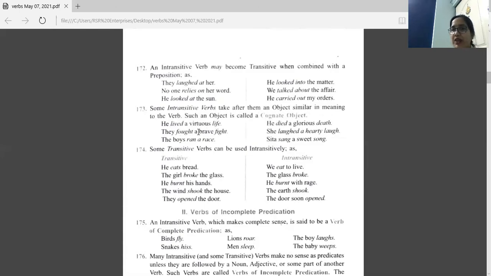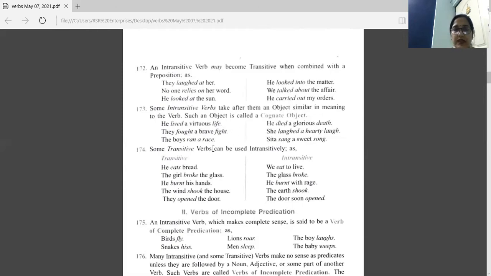They fought a brave fight. Fight and fought, the meaning is the same. So the meaning of the object is the same as the meaning of the verb. So such objects, here fight, are known as cognate objects.